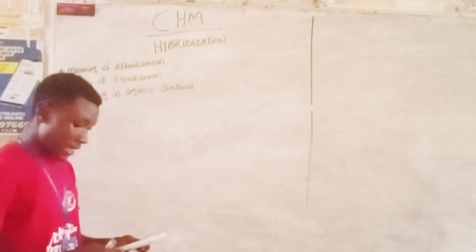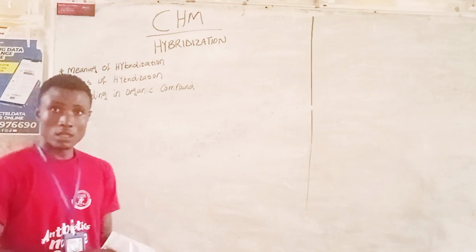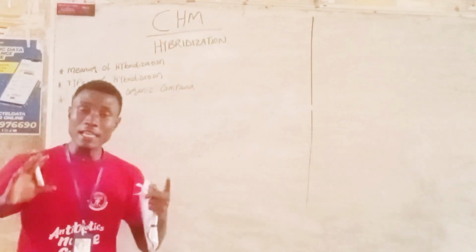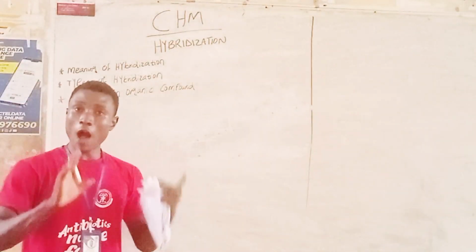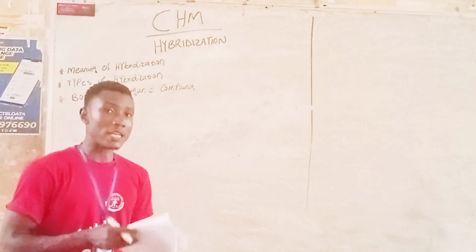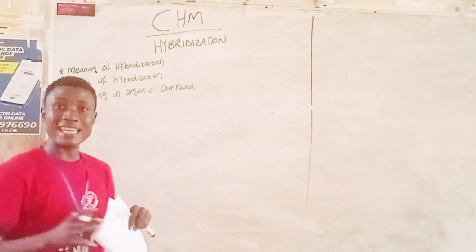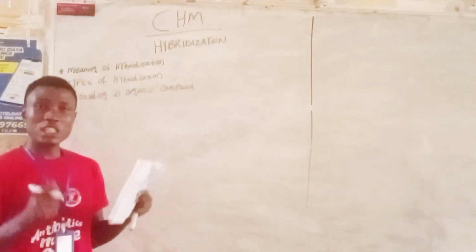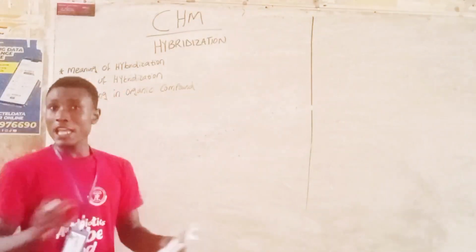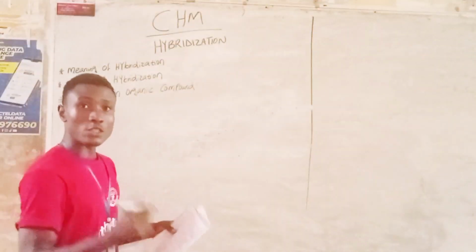For the SP3 hybridization, where does it occur? In alkanes. Please take note. The SP3 hybridization occurs in alkanes. Then the SP2 hybridization: the same thing that happens here also happens in the formation of the SP2 hybridization. But now get the concept. In a normal carbon atom, there are 2 electrons in the 2s orbital.